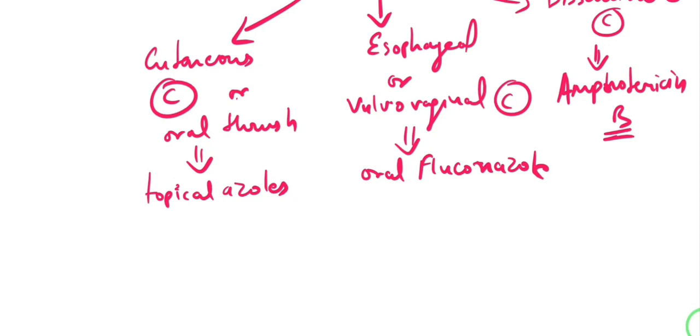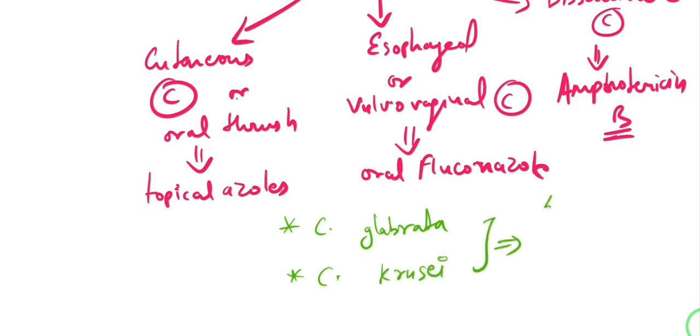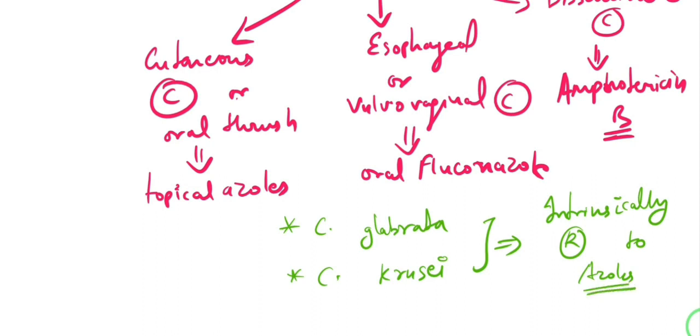But the thing we have to remember is that two species of Candida, Candida glabrata and Candida krusei, are intrinsically resistant to azoles, right? So azoles are not going to work on them. If we suspect that a species like Candida glabrata has infected our patient, we are not going to give azoles, because Candida glabrata and krusei are intrinsically resistant to azoles. So this was a huge topic, and let's recap this a bit.